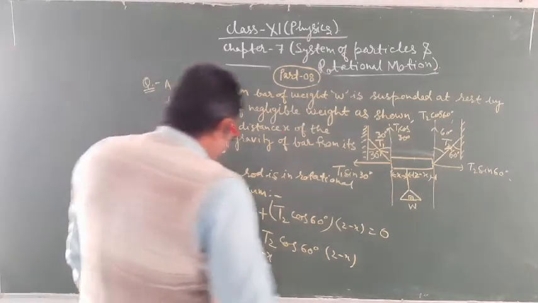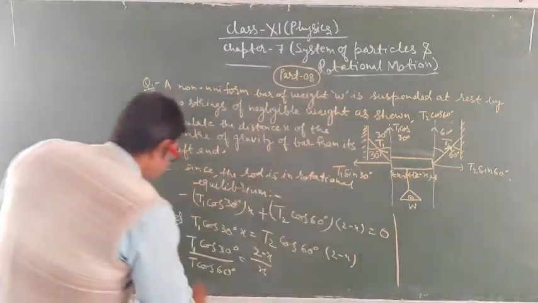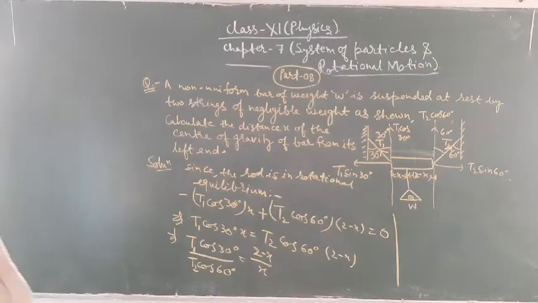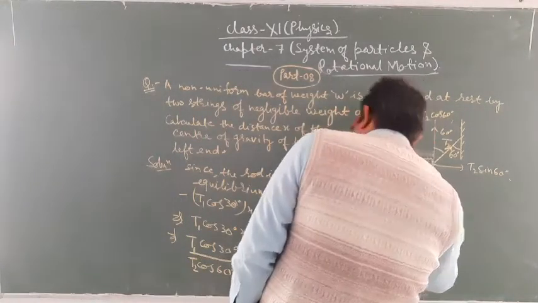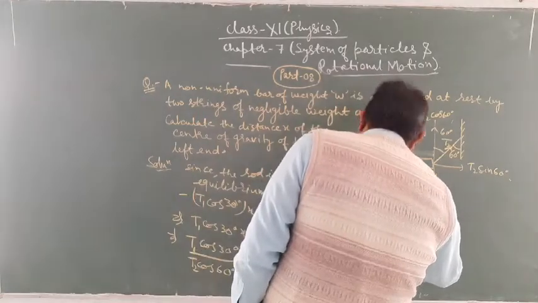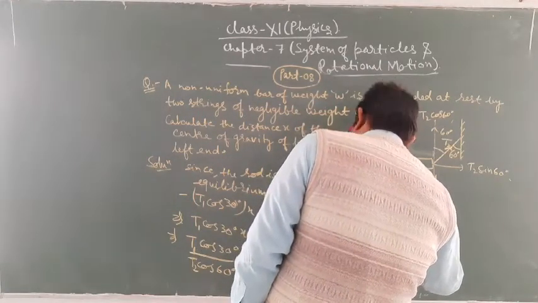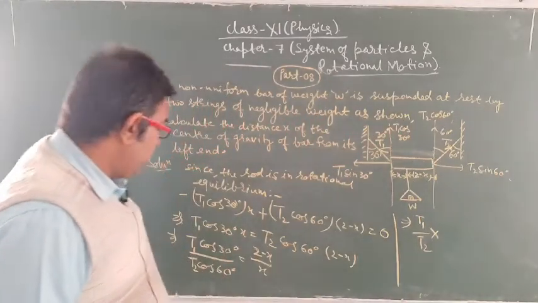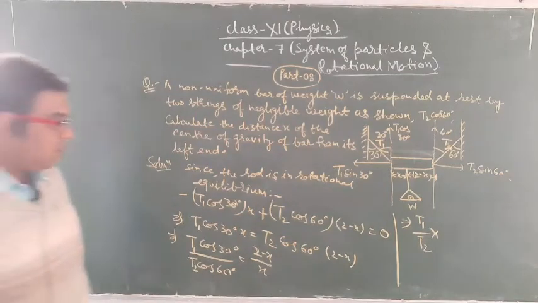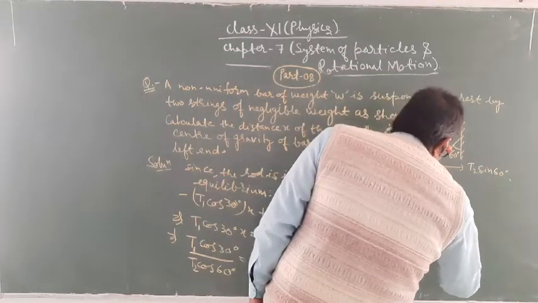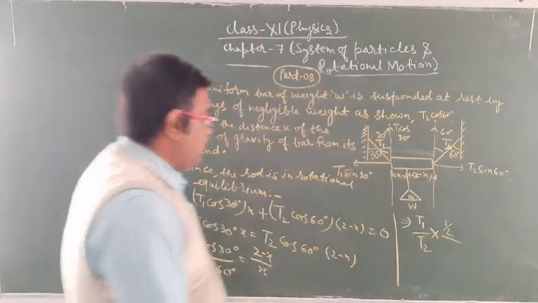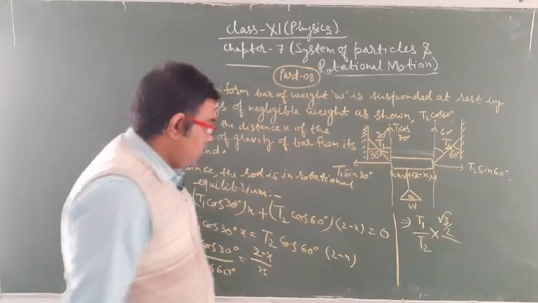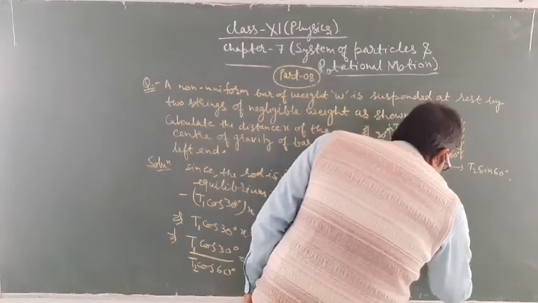Now look at here. T1 upon T2 into cos 30 degree, root 3 by 2, upon cos 60 degree, half.